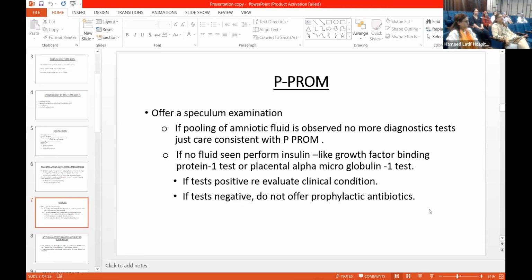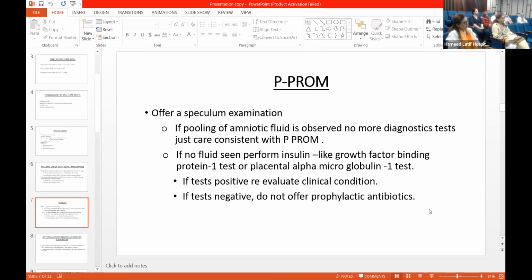If you know about this kind of thing and you are sitting in a private facility, you could actually do it in a couple of patients so that you are able to talk from your experience. Or placental alpha microglobulin, I would say this may perhaps not be available, but insulin-like growth factor binding protein might be different. Okay, so check it out.